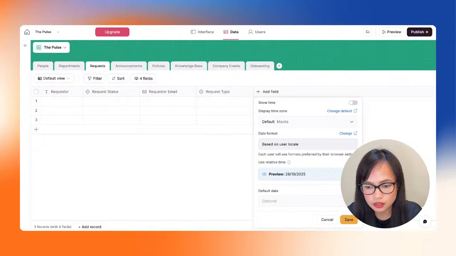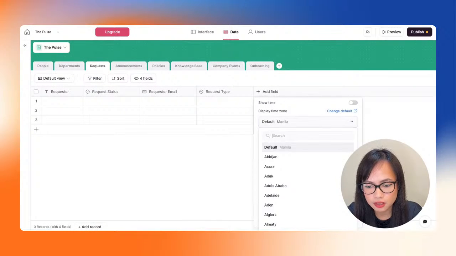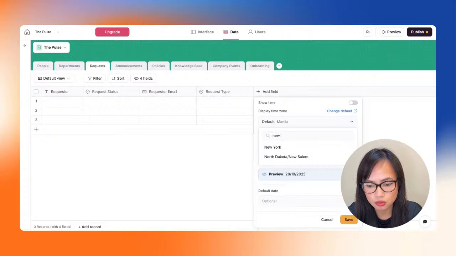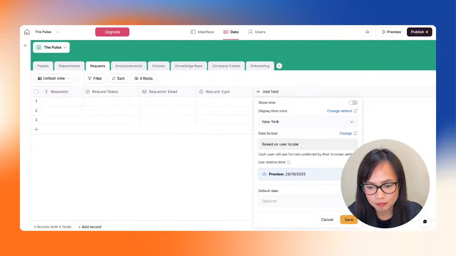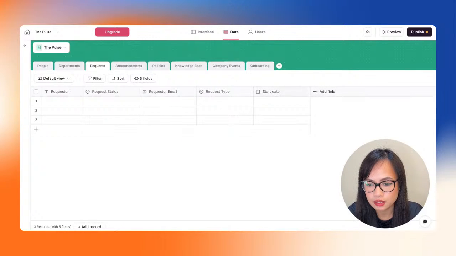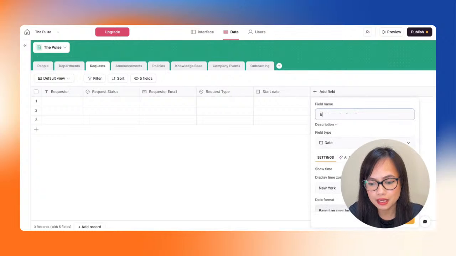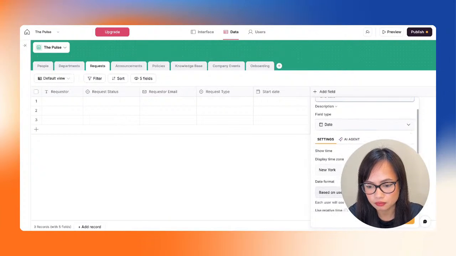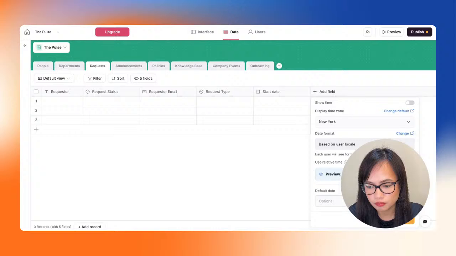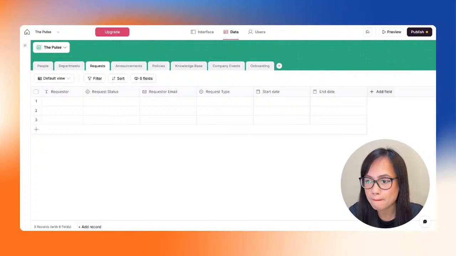That looks good. Display time zone. Let's select New York. Preview. And click save. Next is to add the end date. There we go. Looks good.